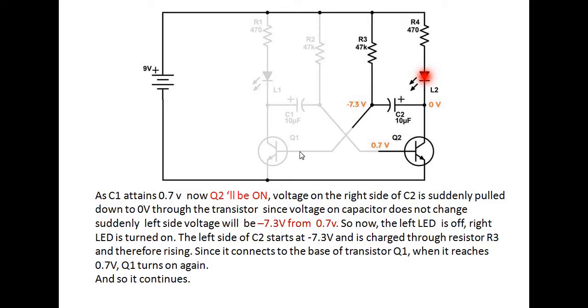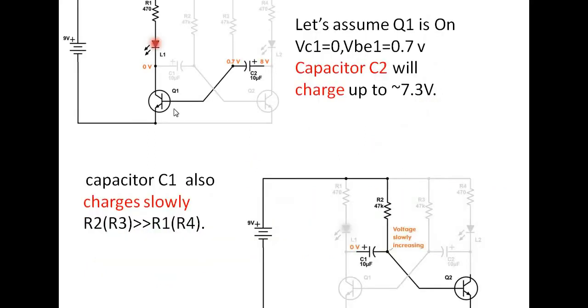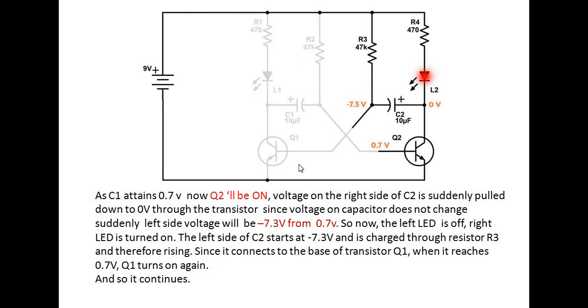That negative voltage is given to Q1. If a negative voltage is given to Q1, what will happen to Q1, which was earlier on? Now it will become off, right. Initially Q1 is on, now Q1 is off, because there is a negative voltage from C2.